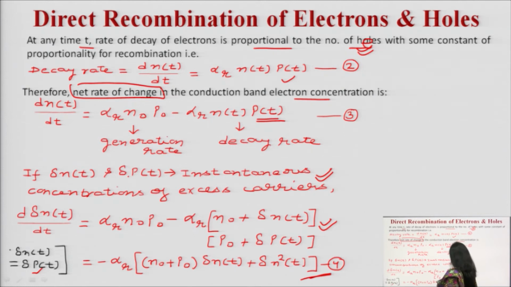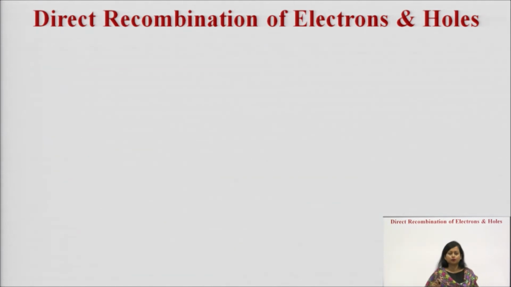But you can see this equation number 4 is non-linear. You have to simplify this equation and identify the terms. Since this is a non-linear equation, and del n of t is an increase in the concentration of the electrons, this term is already very small. If you take its second order or third order terms, definitely their value is not going to have much impact. So, we can neglect this particular term. At the same time, we can assume the relationship for the thermal equilibrium concentrations of electrons, just to simplify this equation number 4.